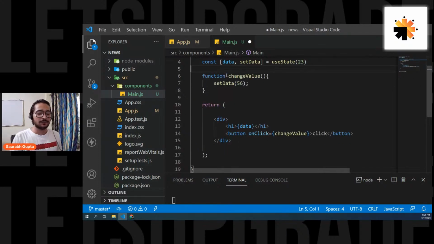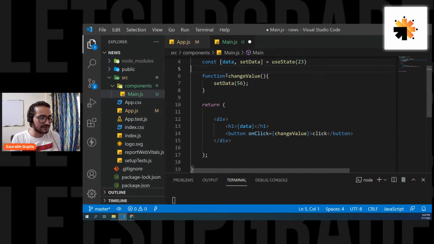Okay, cool. So guys, are we clear with this? This is what you already knew, but I just wanted to clear it out because today we are going to learn something really new. One more hook, and one of the most important hooks, which a lot of people find confusing. That's why I revised it once, so that when we move on to the next hook, you can understand what we are doing.